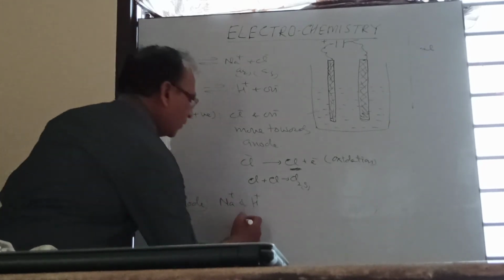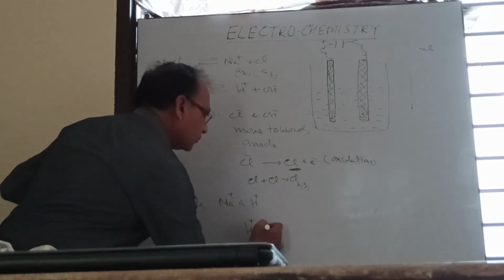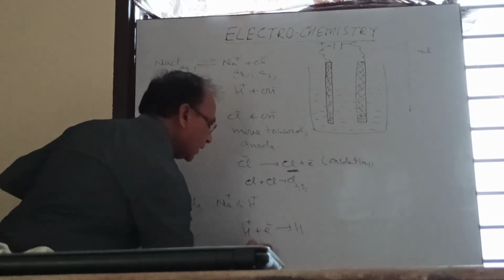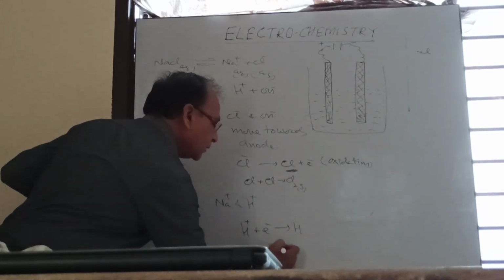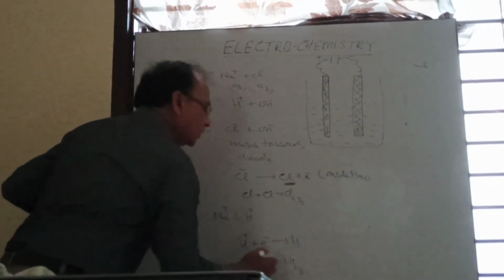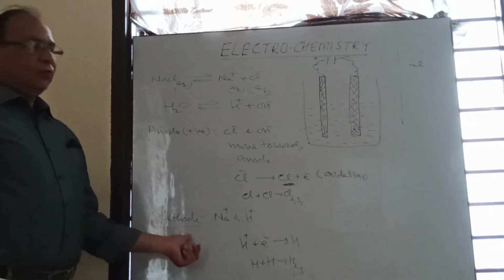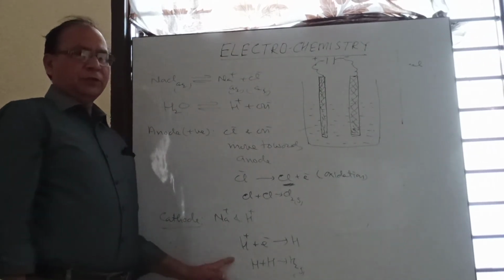So H ion will lose its charge by gaining an electron to give H atom, and these H atoms will combine together to give hydrogen gas. So hydrogen gas will liberate at the cathode, while sodium ions will remain in the solution.